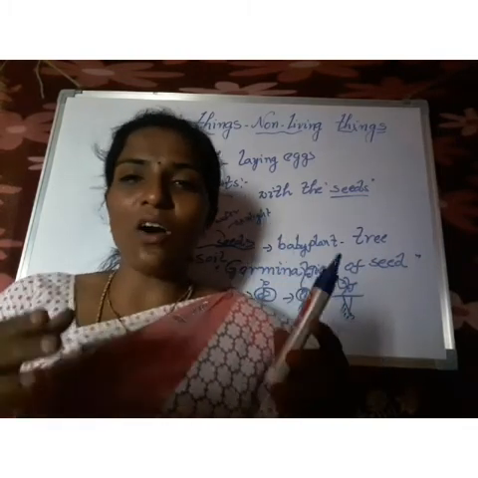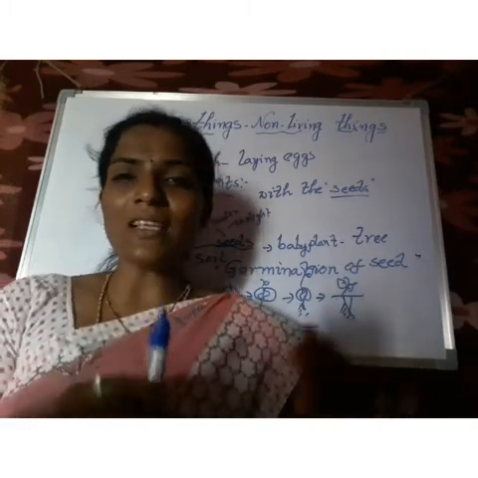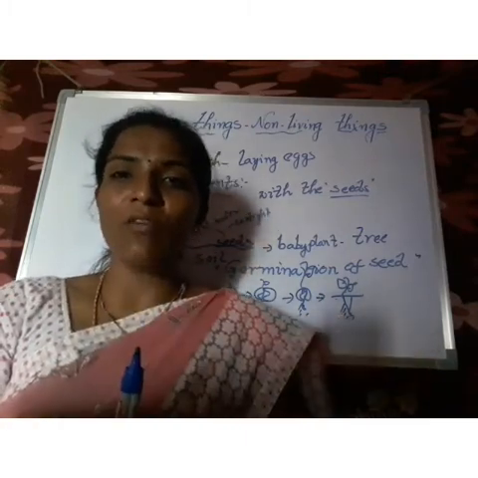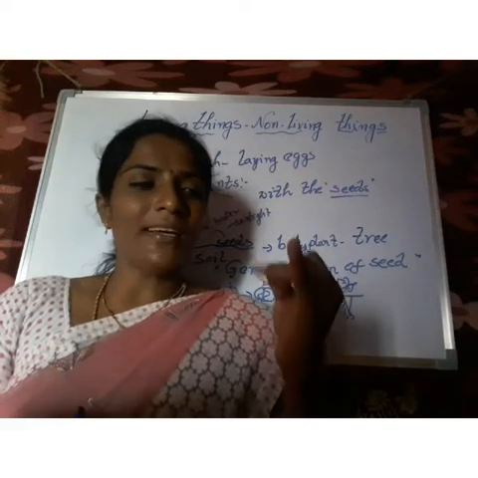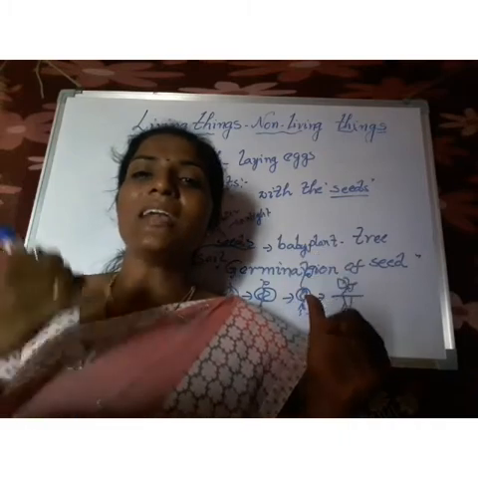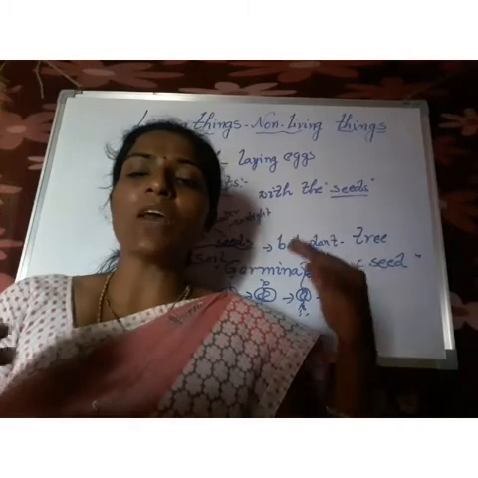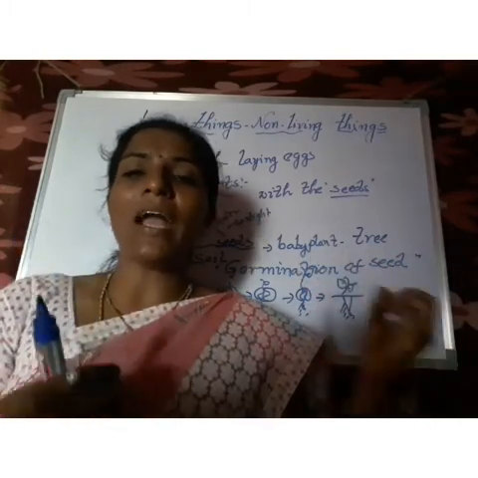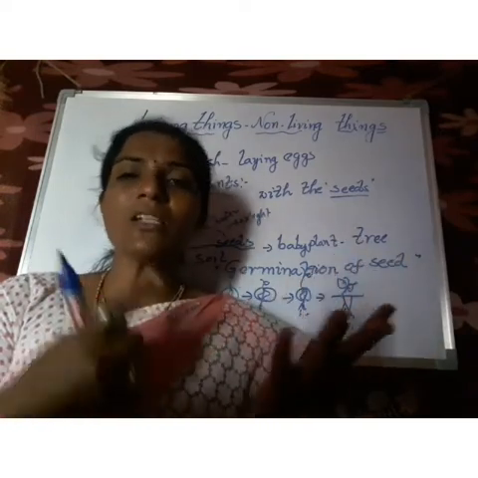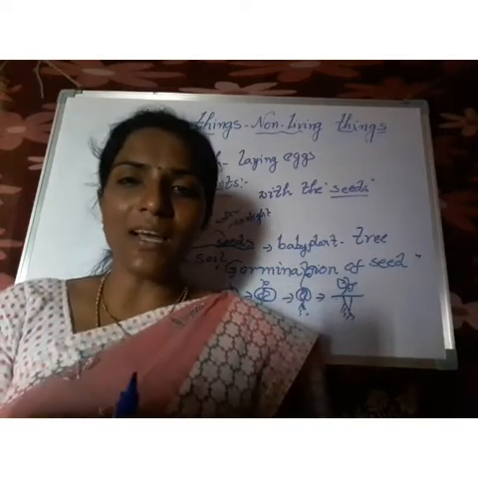Non-living things cannot reproduce. So children, in the previous classes and in this class also we learned about the characters of living things briefly. What are the characters? Movement, growth, need food, breathe, reproduction, and sensing their changes. I also told how even human beings move, breathe, need food and reproduce. Like that I told about animals and plants also. Once again you can recapitulate that lesson.